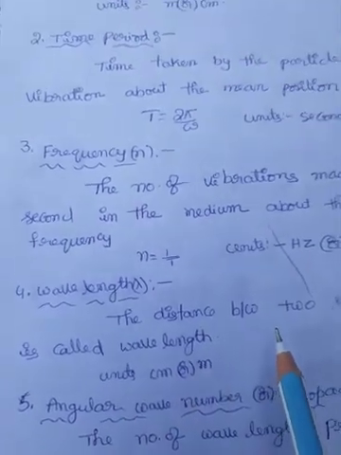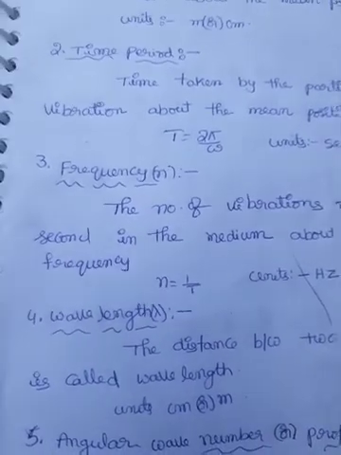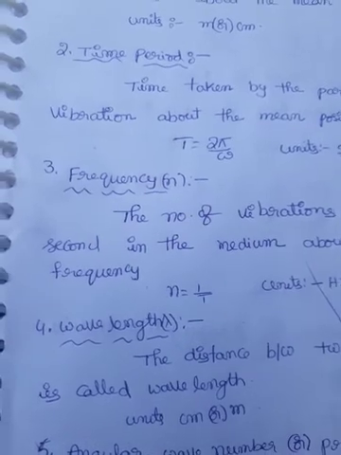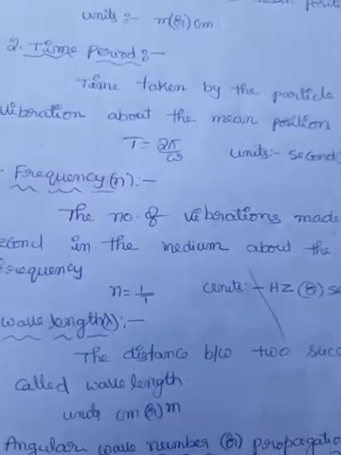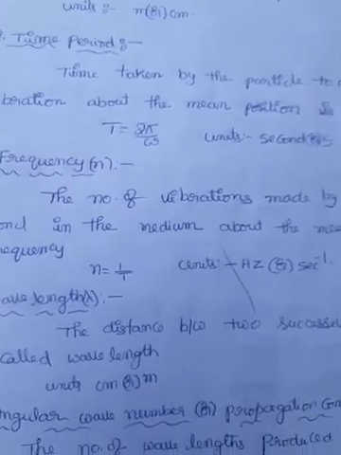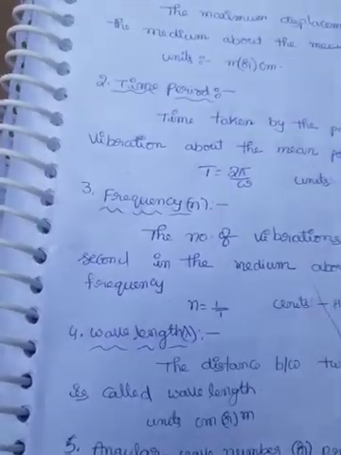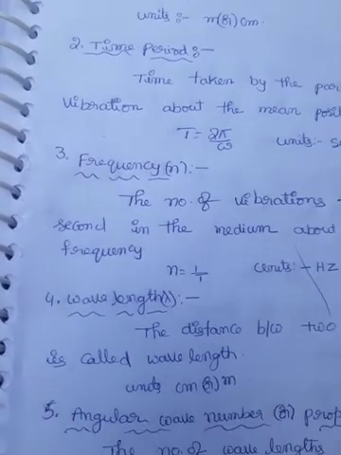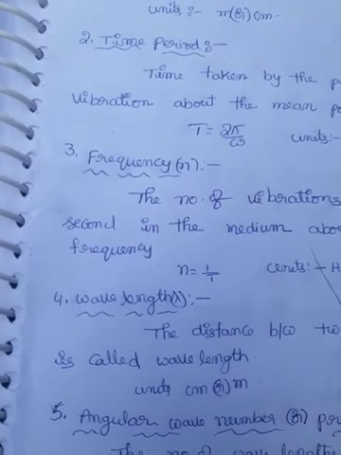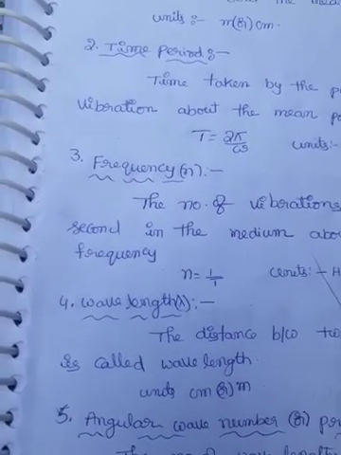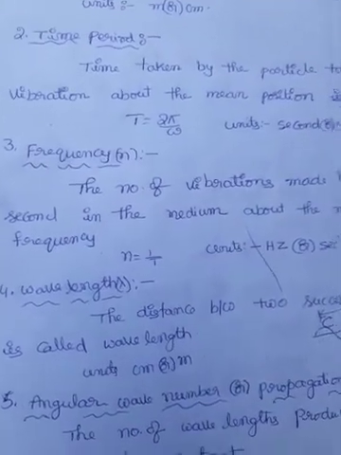In previous classes we learned about the longitudinal wave and transverse wave. In transverse waves, crests and troughs are formed, and in longitudinal waves, compressions and rarefactions are formed. The distance between two crests or troughs is called wavelength lambda. Or in a longitudinal wave, the distance between two compressions or rarefactions is called wavelength lambda.